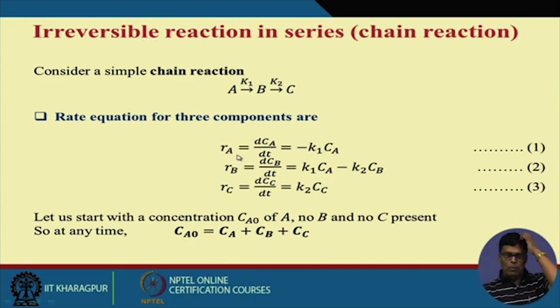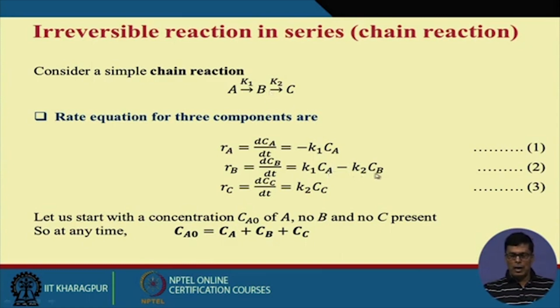Then the rate of degradation of substrate A will be equal to K1 into Ca. Am I right? Now the rate of formation of B will be something different. How can you calculate the rate of formation of B? Because two things simultaneously occur for the intermediate compound: the rate of formation of B and the rate of degradation of B. So the rate of formation of B is K1 into Ca, and the rate of degradation of B is K2 into Cb.